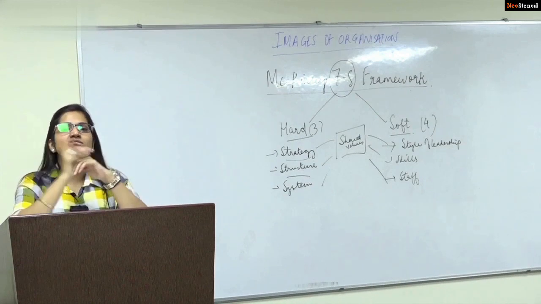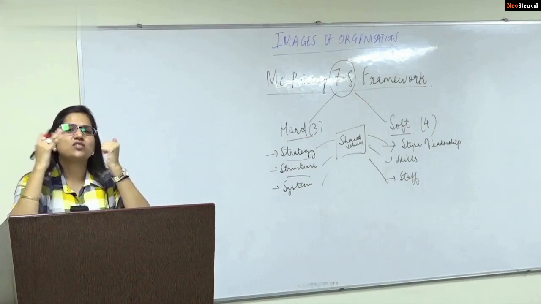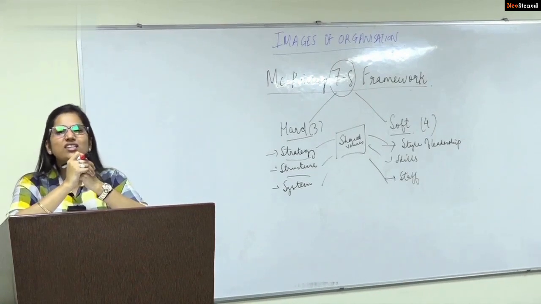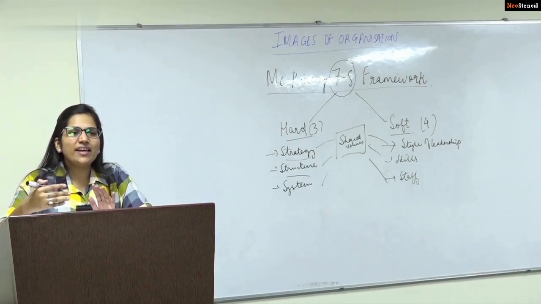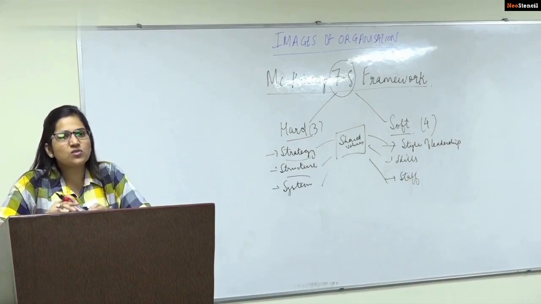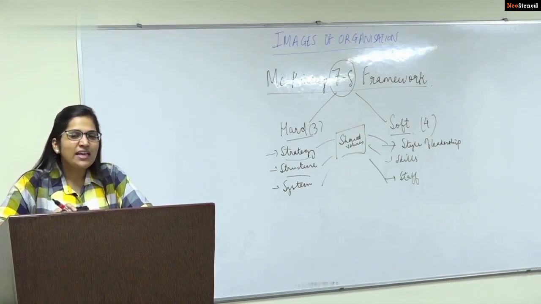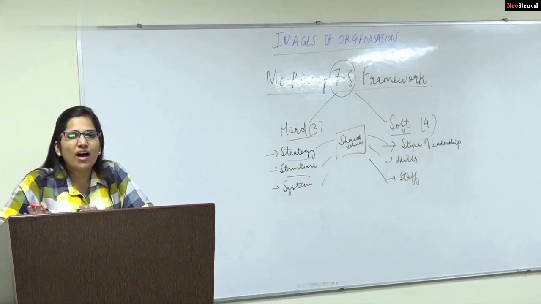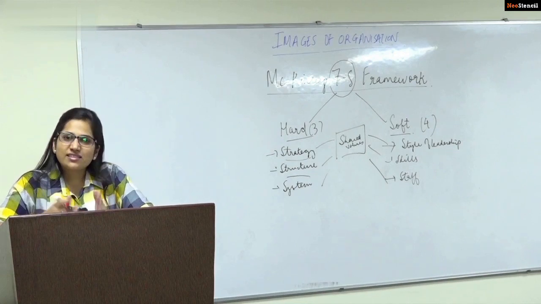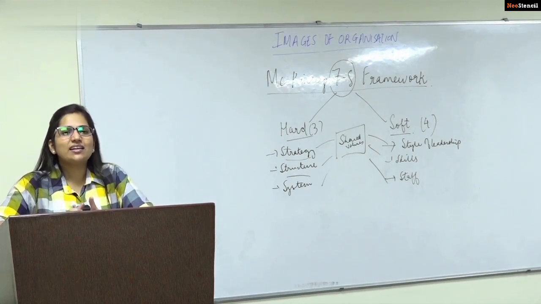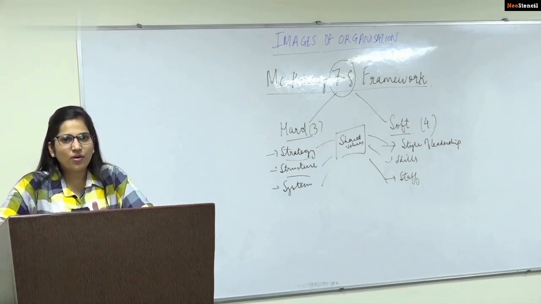So the visible and the invisible reality is important because, if you're asked the dimensions of the organization, or maybe if you're asked what an organization is, you can use it. It's all just for providing a different perspective. The same information has been provided to you in different dimensions today. We have not added new aspects or new definitions to the organization. It's the same definitions, the same books, but we are looking at each definition in a manner that we can relate it. Relation is very important here.